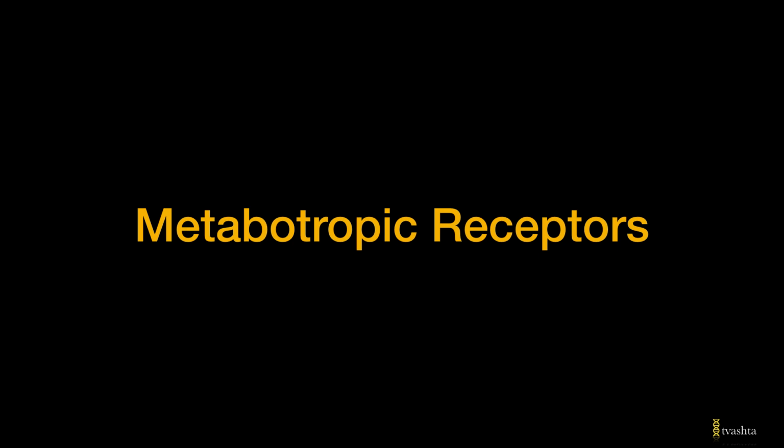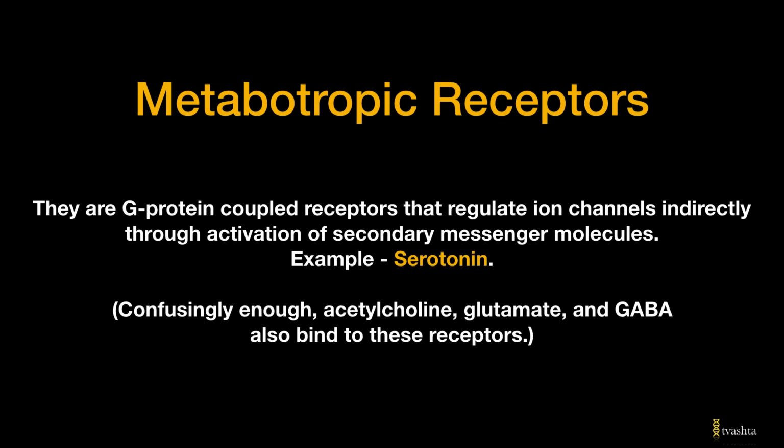These metabotropic receptors are G protein coupled receptors, and they regulate ion channels indirectly through the activation of certain secondary messenger molecules. In one of the previous videos, I have discussed GPCRs, G protein coupled receptors.